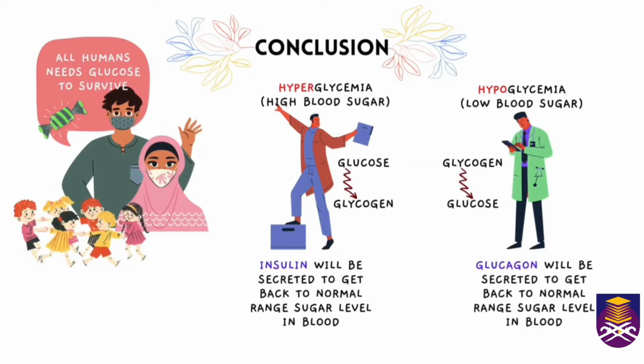And finally, for the conclusion, all human beings need glucose to survive, but there's a condition. If there's too much sugar or too much glucose in our blood, we will get hyperglycemia. But don't worry, the excess glucose will turn to glycogen when the insulin is secreted to get back to the normal sugar level in the blood. But what if the level of sugar in our blood is low, or hypoglycemia? The glycogen that is stored in the liver will turn to glucose. The glucagon will be secreted to get back to the normal sugar level in the blood.